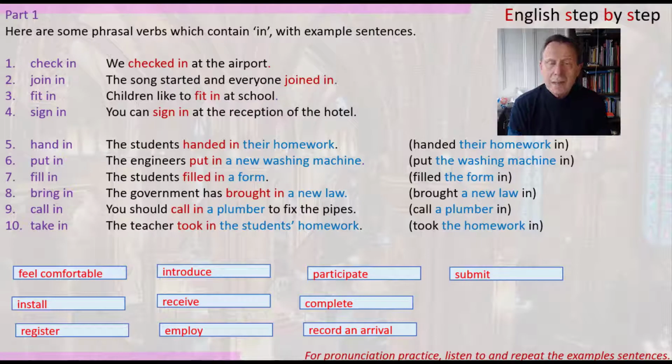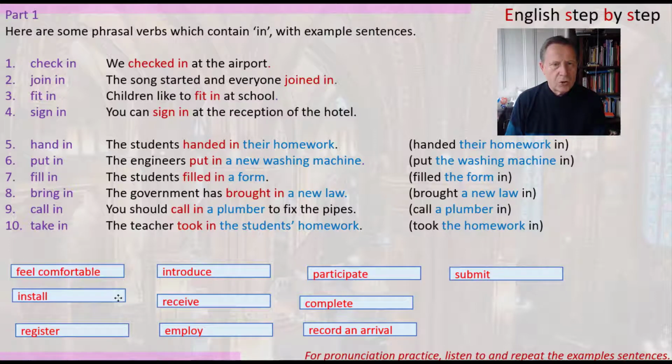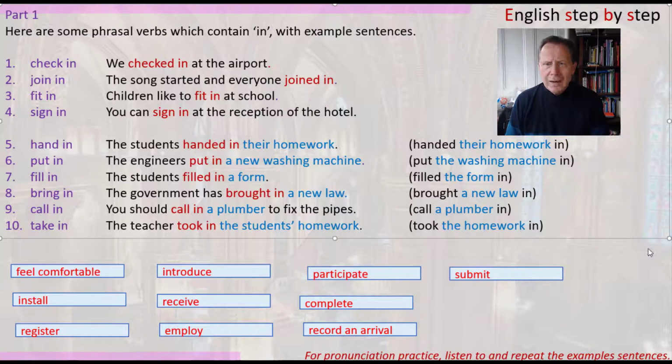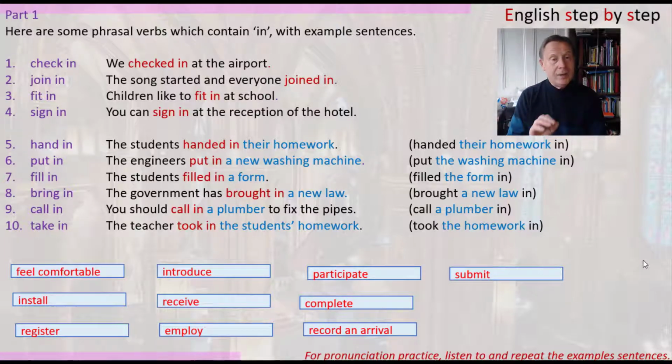So you can see sometimes it's difficult to find a synonym for a phrasal verb, but you can find words which have a similar meaning, or words which give the meaning in a sentence. Now look, you can see at the bottom here, I've put some alternative words for the phrasal verbs. For example, feel comfortable, install, register, introduce. And you can practice now by doing a matching exercise. Match these words at the bottom with the phrasal verbs in the list.